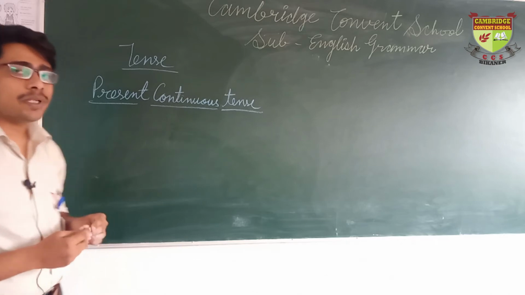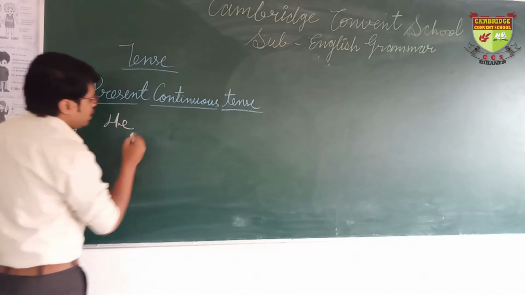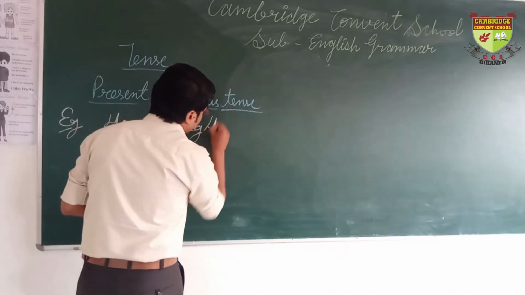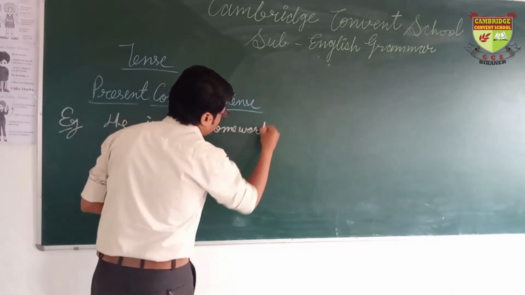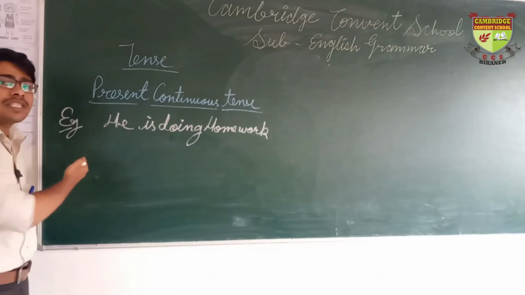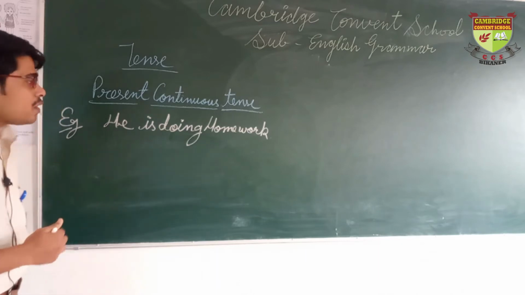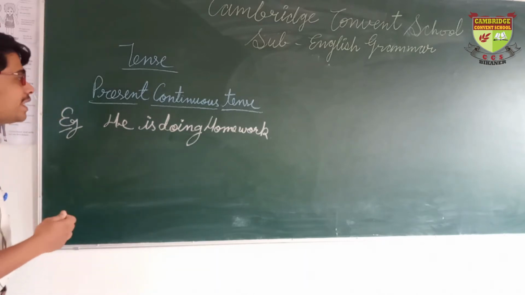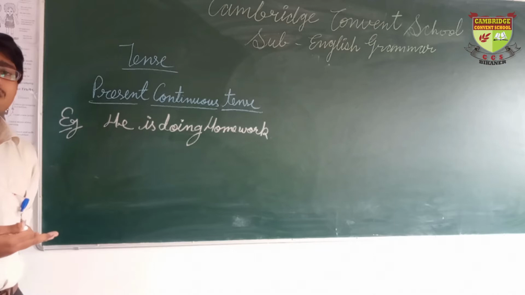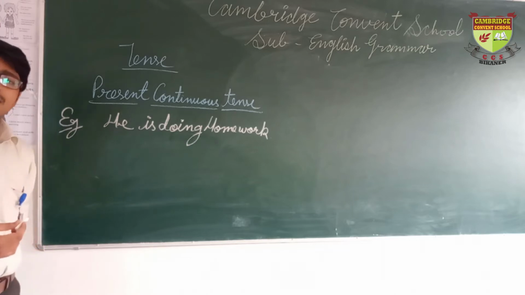Let's take some examples, like: He is doing homework. In this sentence, we can see he is the subject of the sentence, and what is he doing? He is doing his homework. Like this, we have so many examples of present continuous tense, like she is playing, he is dancing.